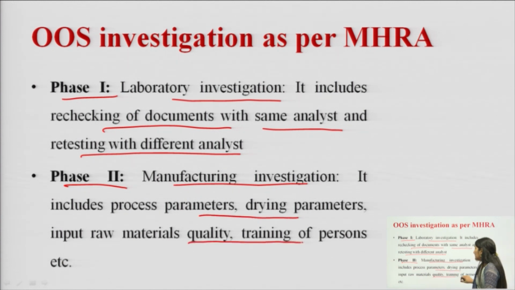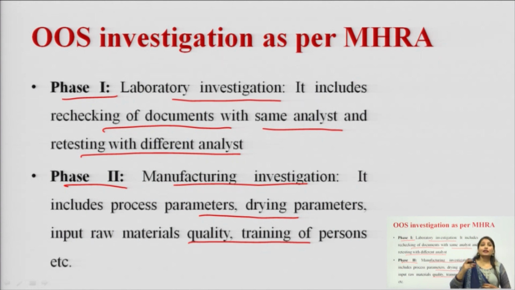In the case of phase 1 investigation, if there is a deviation from the specification or the result, then the rechecking of the document will be performed with the same analyst, and if the analytical results are the same, then this result will be transferred to the QC department, meaning quality control department.